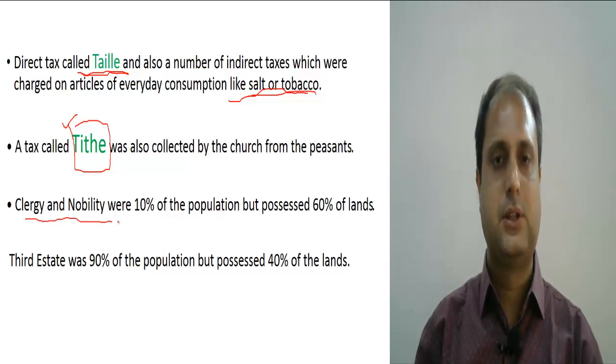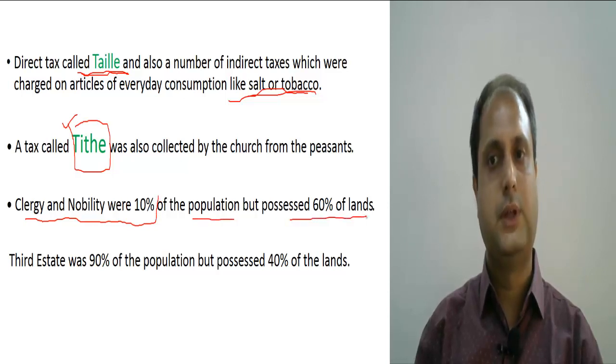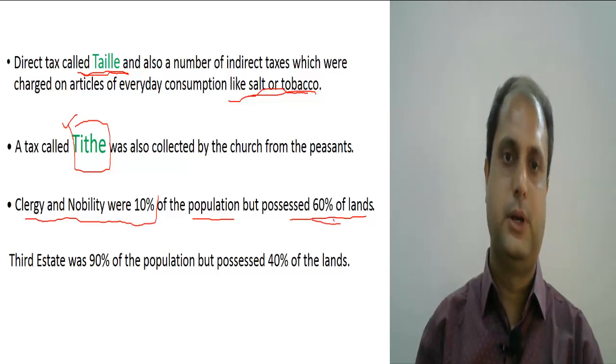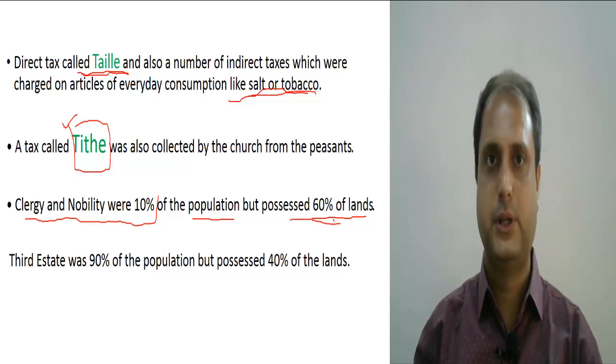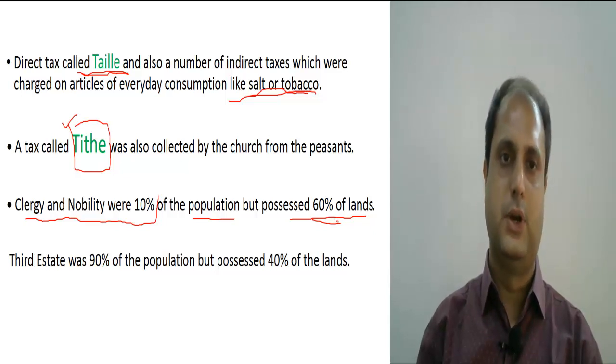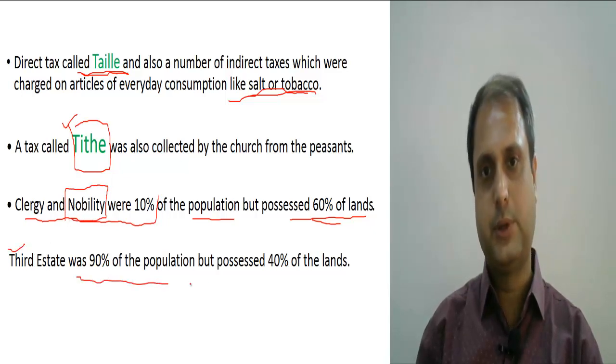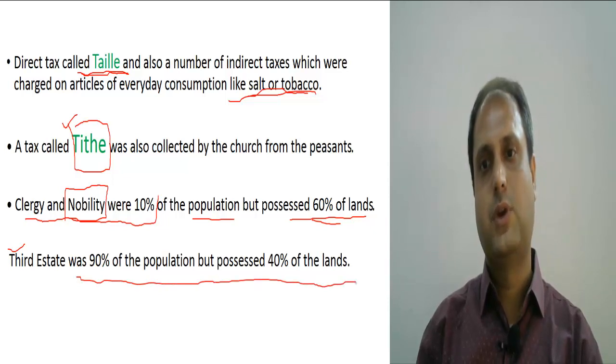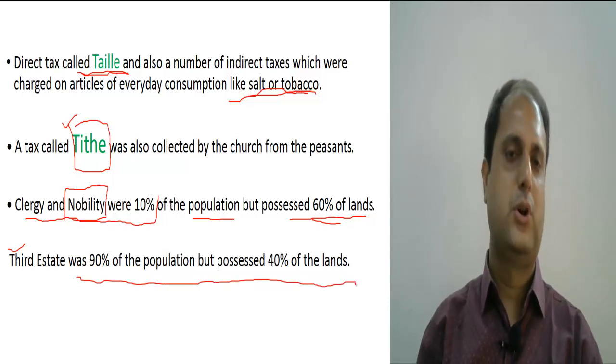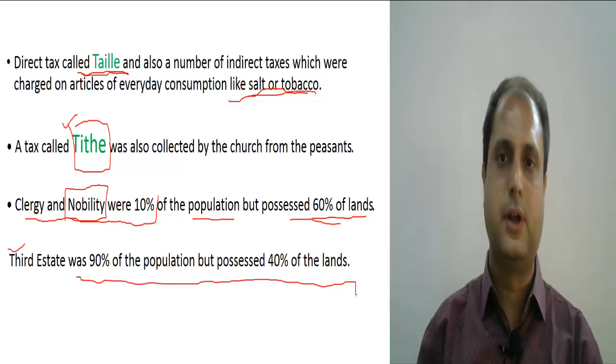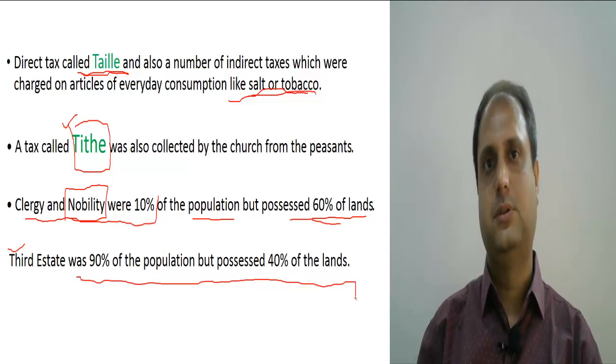As I have said, the clergy and the nobility were 10% of the population and they were owning a large amount of the land. Around 60% of the land was owned by the church and the nobility class. Who were the nobility class? The nobility class were the relatives of the king. They were the feudal lords, the zamindars. The nobility class had a large amount of land. Now the third estate composed 90% of the population, and they possessed 20% of the land. The majority of the people in the third estate were poor, illiterate, and landless people.